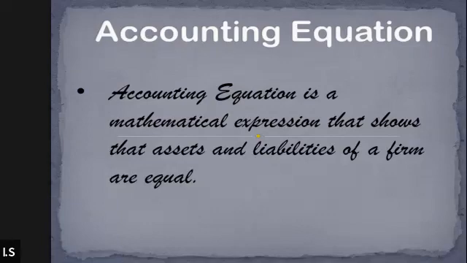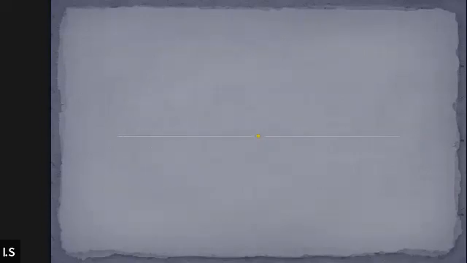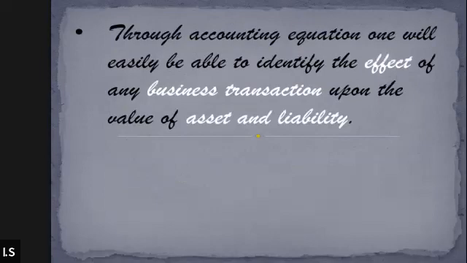We'll talk about this, but for the timing, just keep that in mind. Accounting equation helps us to understand the effect of any business transaction upon the asset and liability of the business. Through accounting equation, we will be able to identify the effect of any business transaction or financial transaction upon the asset and liability.